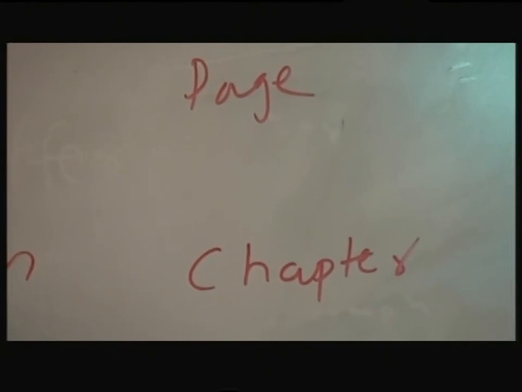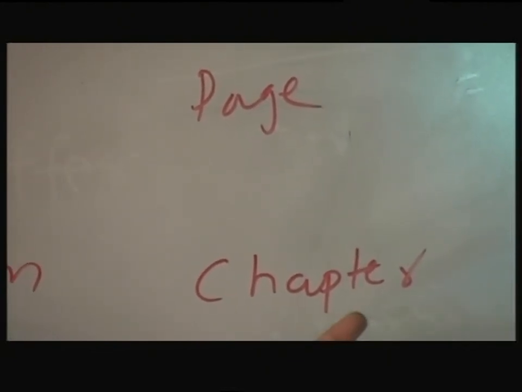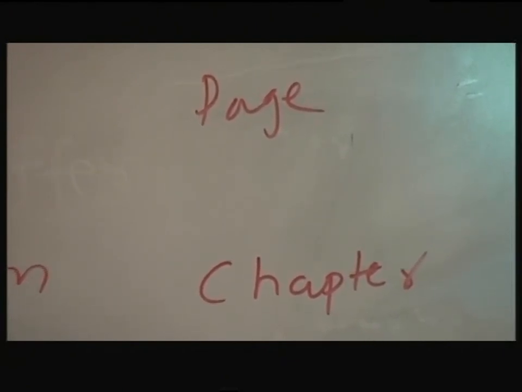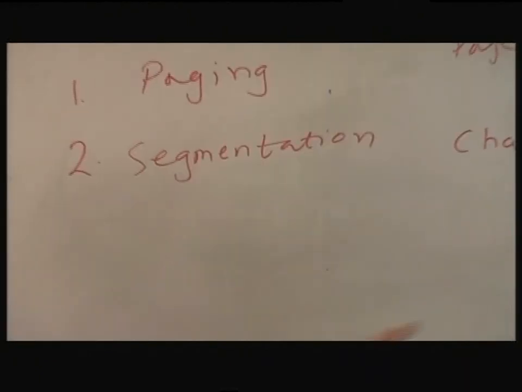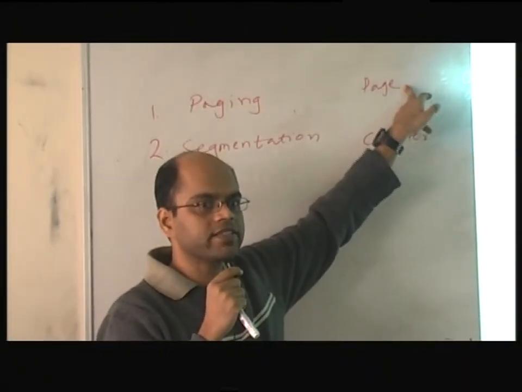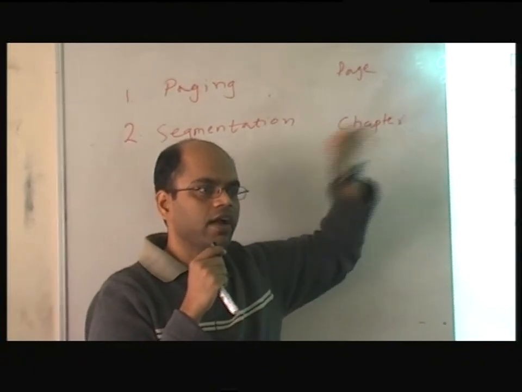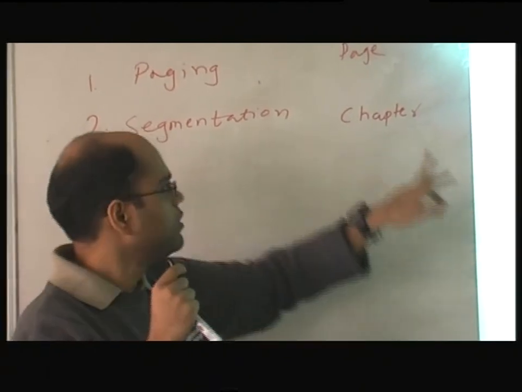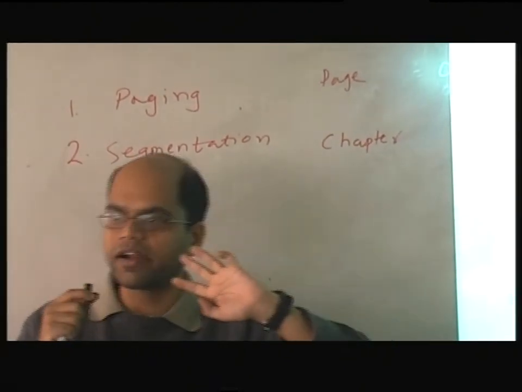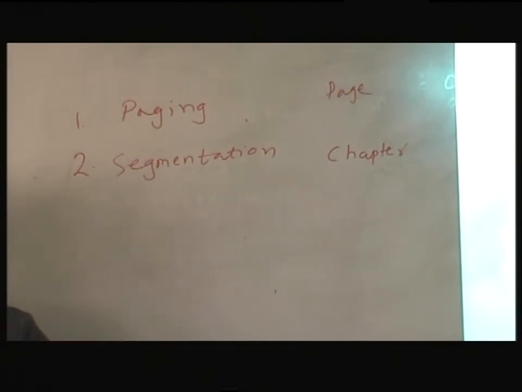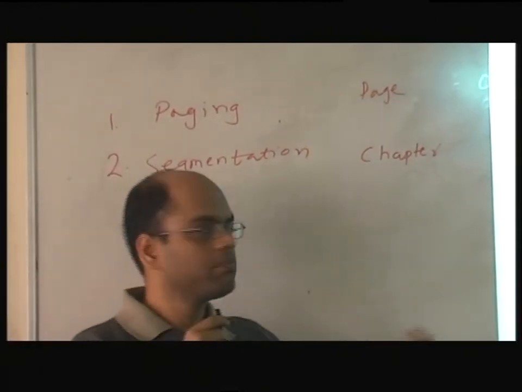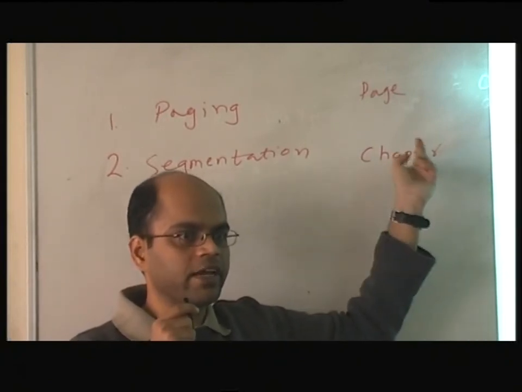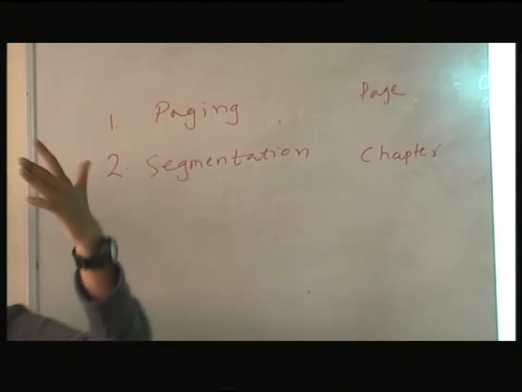Another way of dividing this book is in terms of chapters. One chapter could be big, another chapter could be very small. The advantage of pages is that it's very easy to tell somebody, go to page number 20 and read the fourth line. If I tell somebody to go to a chapter, it becomes a little harder because one chapter could be big and another small, so he has to scan everything. But the advantage of chapters is that this is a logical division. So segmentation is the logical division of your entire memory.